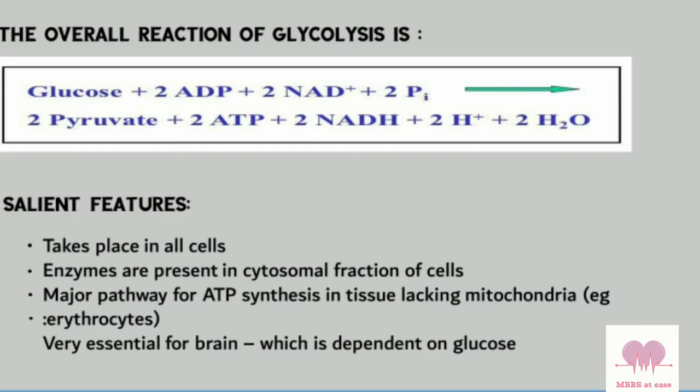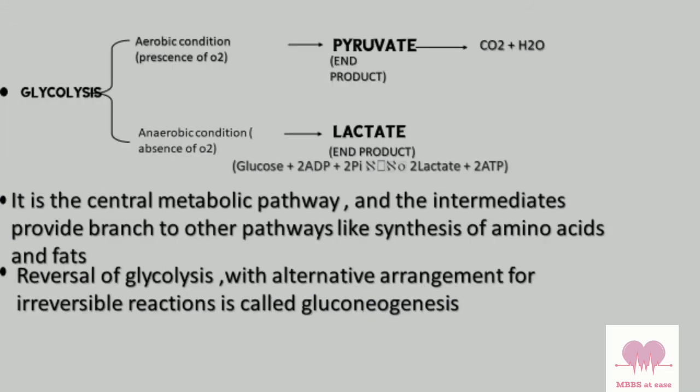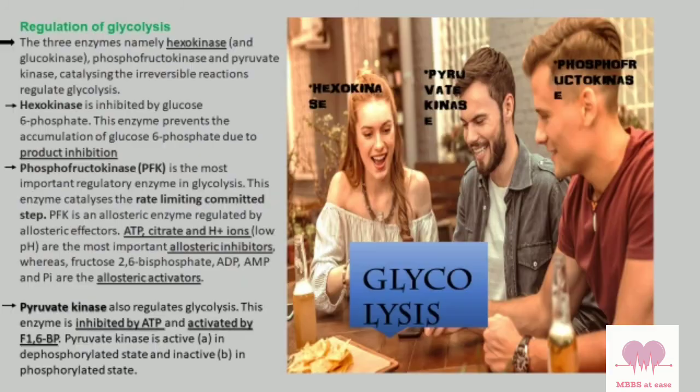Glycolysis takes place in all cells. Enzymes are present in cytosolic fractions of the cells. It is a major pathway for ATP synthesis in tissues lacking mitochondria. It is very essential for the brain, which is dependent on glucose. Glycolysis is a central metabolic pathway, and the intermediates provide branches to other pathways like synthesis of amino acids and fats. Reversal of glycolysis with alternative arrangement for irreversible reactions is called gluconeogenesis. Glycolysis under aerobic conditions gives pyruvate as end product, and under anaerobic conditions gives lactate as end product.